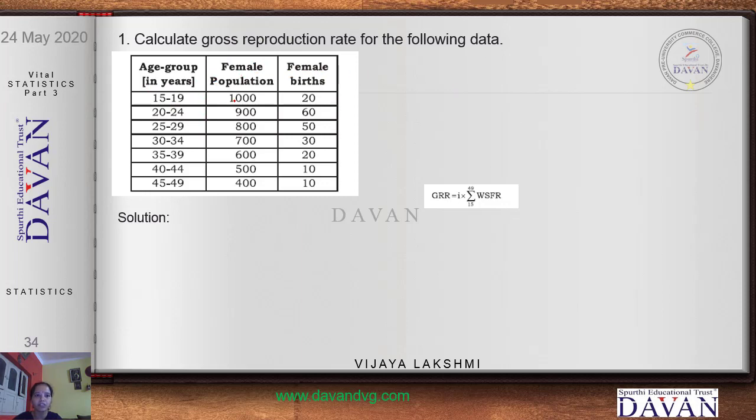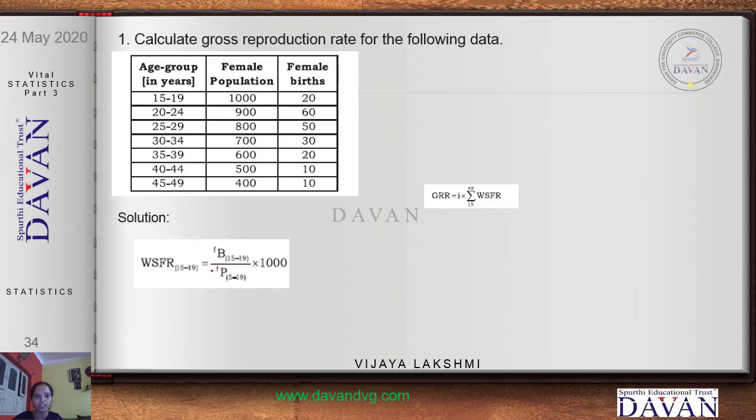Now the age group is given, female population is given, and the female birth is given. For the solution, you are supposed to calculate the women specific fertility rate, and the age group is 15 to 19. The formula given is total female births divided by the total population into 1000.